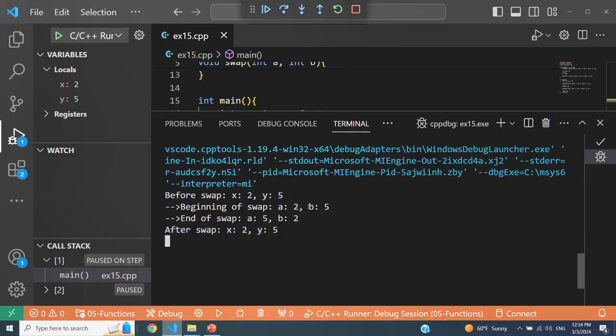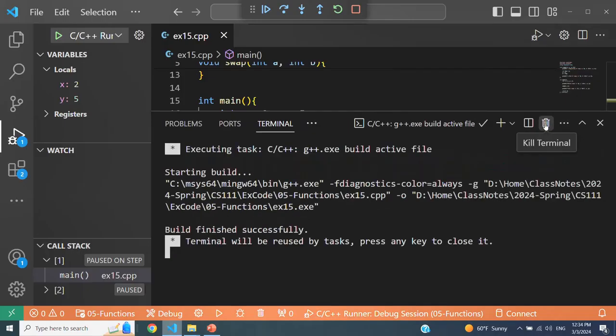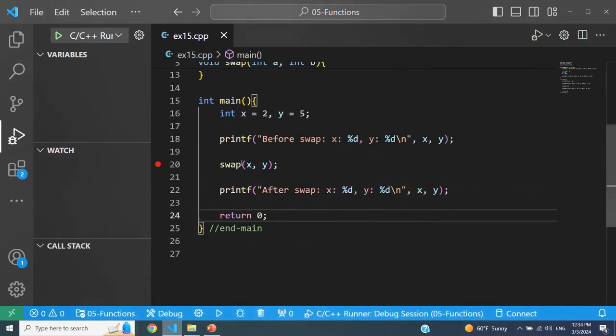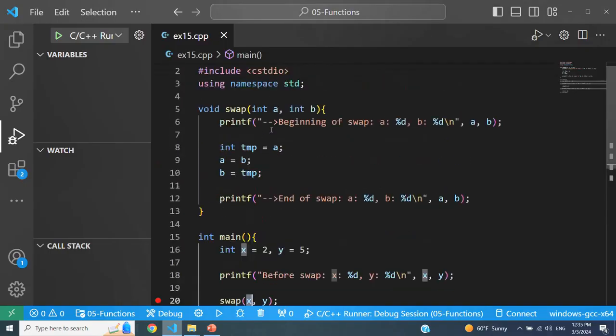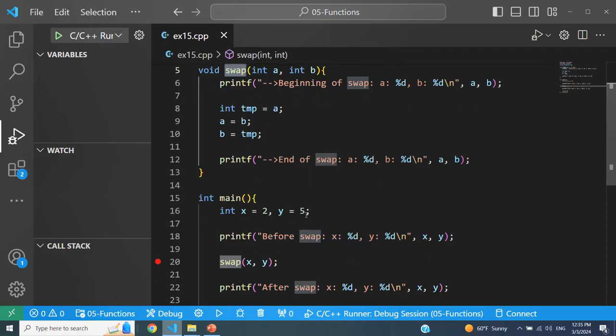But within the swap, the values of A and B initially were 2 and 5, but after the three lines of code that actually swap these values, they have been 5 and 2. But again, these do not get reflected into the caller's context, changing the arguments. That's not possible. And the reason, again, is the calling convention is what's called call by value. We're just copying the value of these arguments into the parameters. So any changes we make inside the function will not change the value of the arguments.